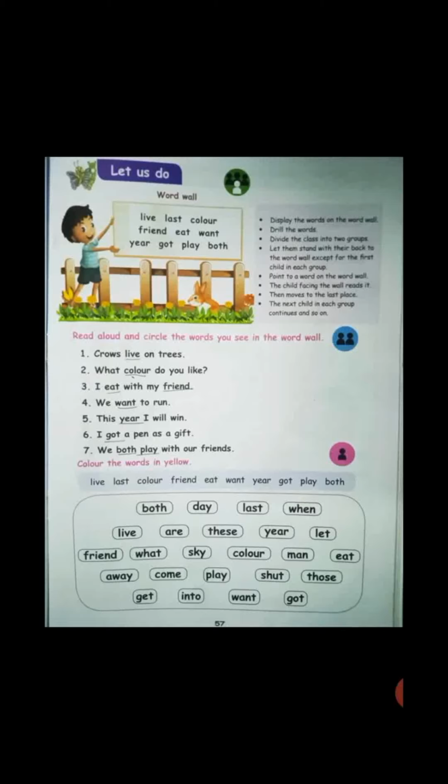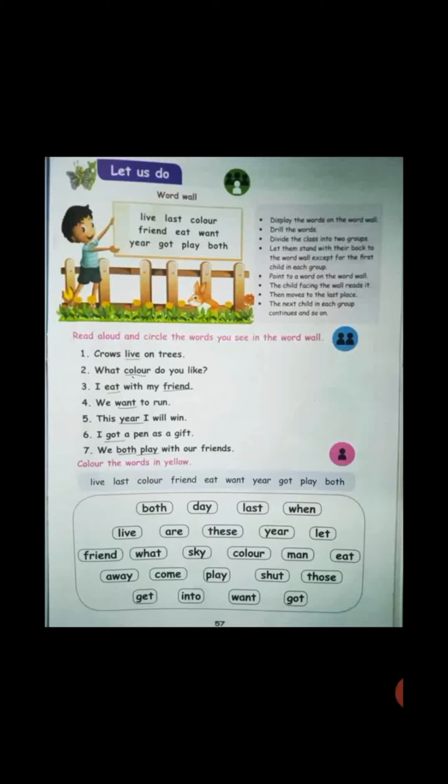So here in the second line, that is number 2, what color do you like? What is the word? It's there in the word wall. Color. So I have underlined that. You want to circle that. I have done it for you. So you want to read the sentence and circle it clearly.